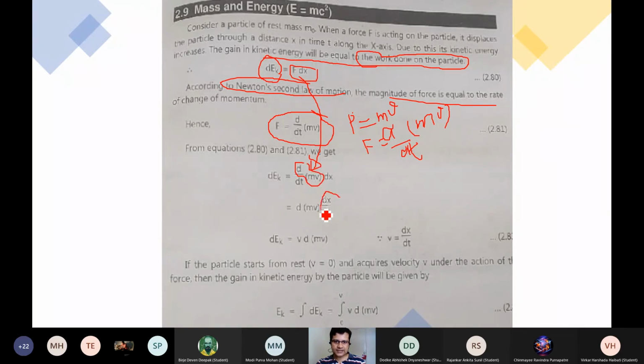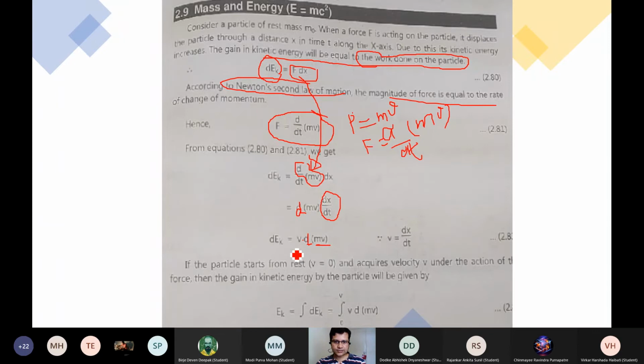So dx by dt gives me the velocity, and this is the total differentiation of mass into velocity, so v is outside. The small d represents differentiation, don't express it as distance. It is a total differentiation of two product quantities, one is mass and another is velocity v.